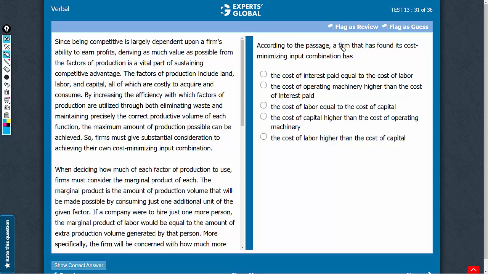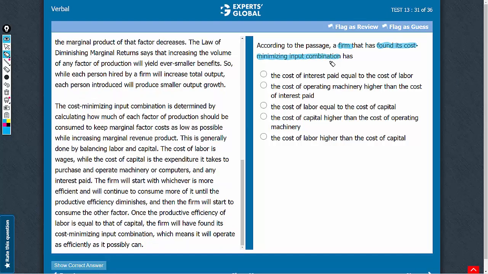What can be suggested about a firm that has found its cost minimizing input combination? Where do we have this reference? It is the fourth paragraph that refers to a firm that finds its cost minimizing input combination. In this context, the passage says that once the productive efficiency of labor is equal to that of capital, this combination can be found. So we need an answer choice on similar lines.